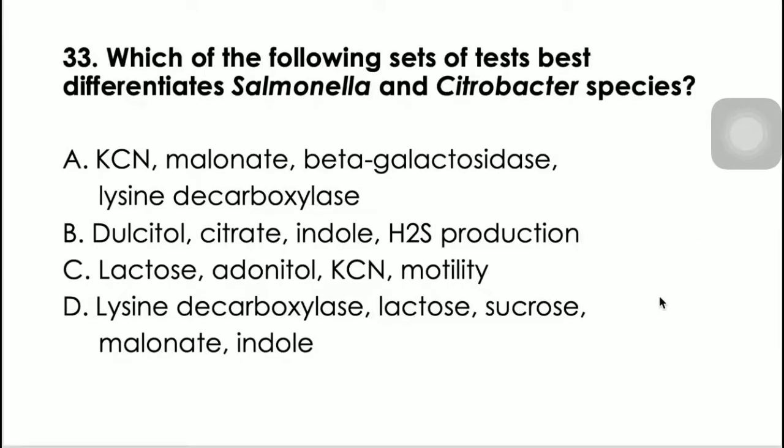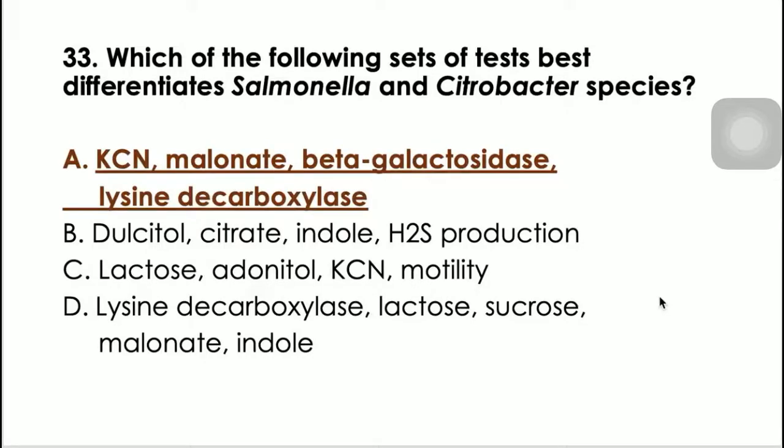Okay, next, number 33. Which of the following sets of tests best differentiates Salmonella and Citrobacter species? As mentioned earlier, we have potassium cyanide, ONPG or your beta-galactosidase test, and lysine decarboxylation, letter A. Meron din pong malonate. Kanina po I explained earlier yung malonate.